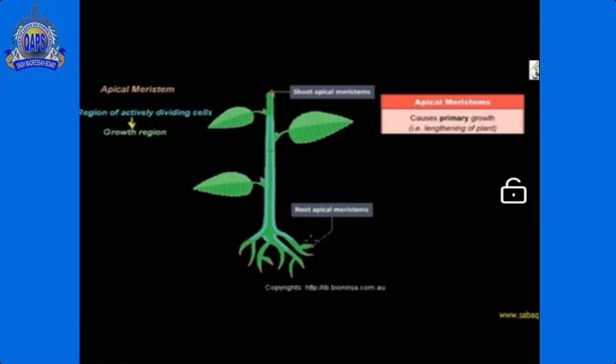Now, how does primary growth take place? Primary growth takes place through a special type of tissue called meristem tissue.